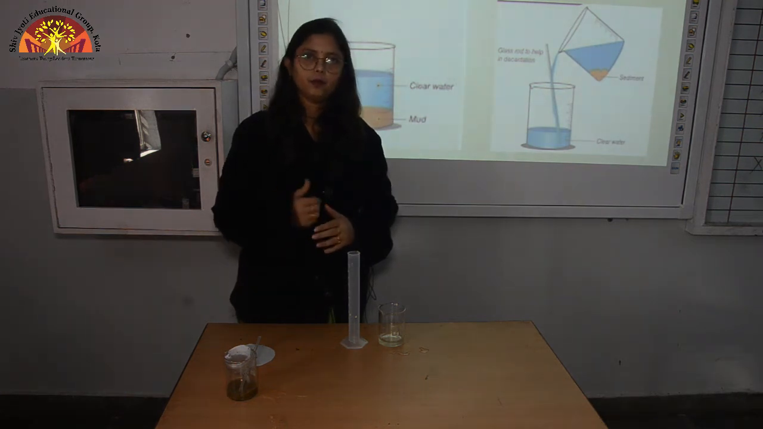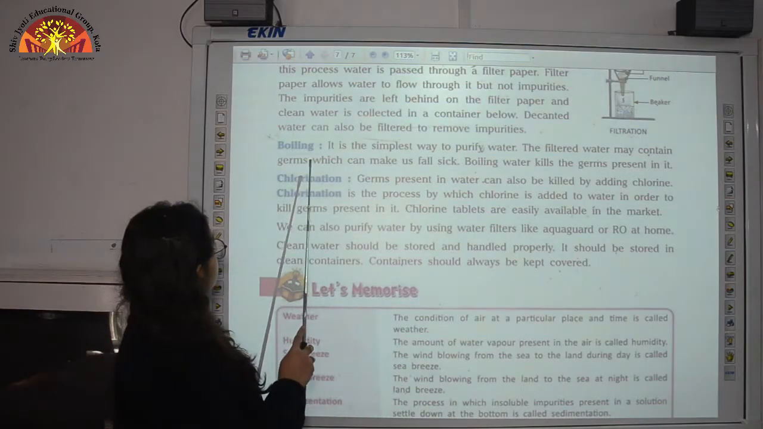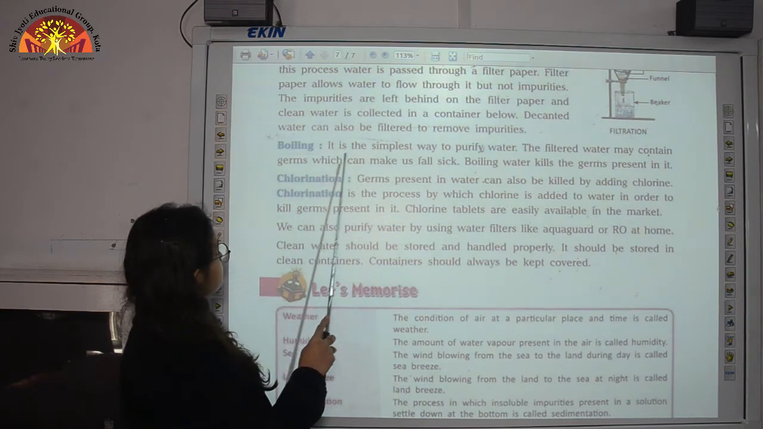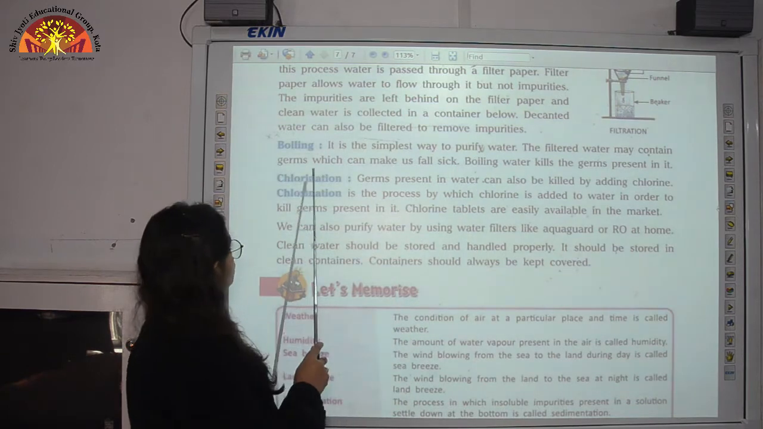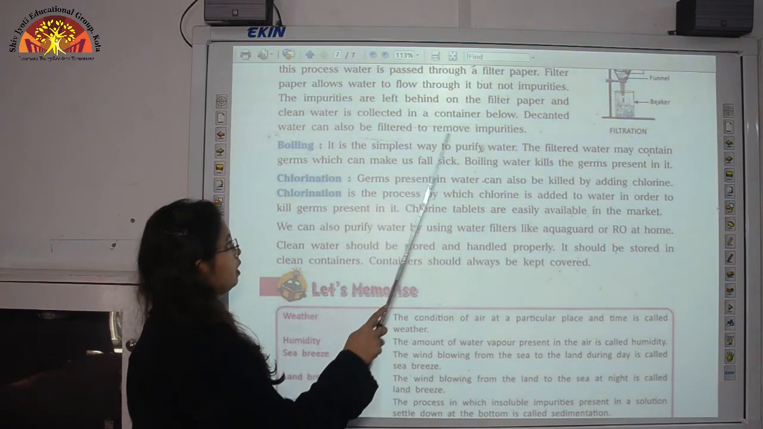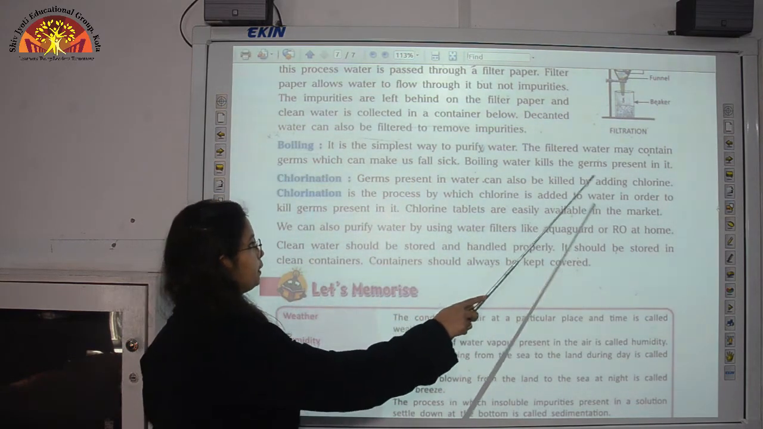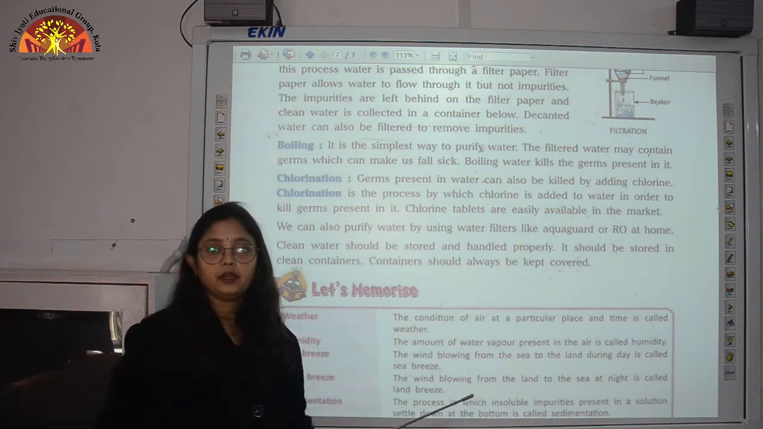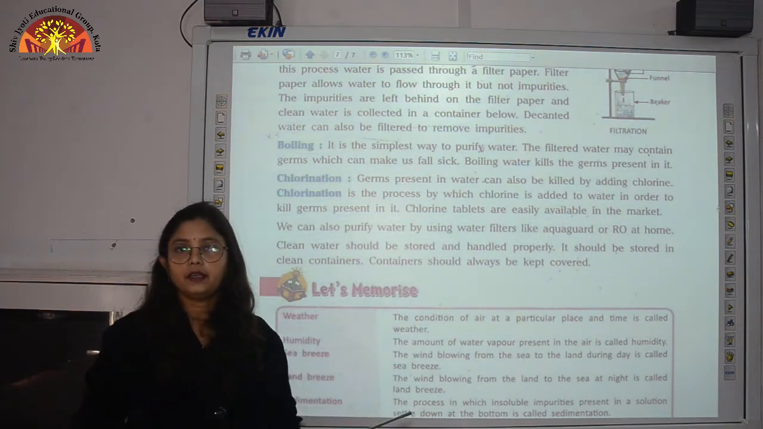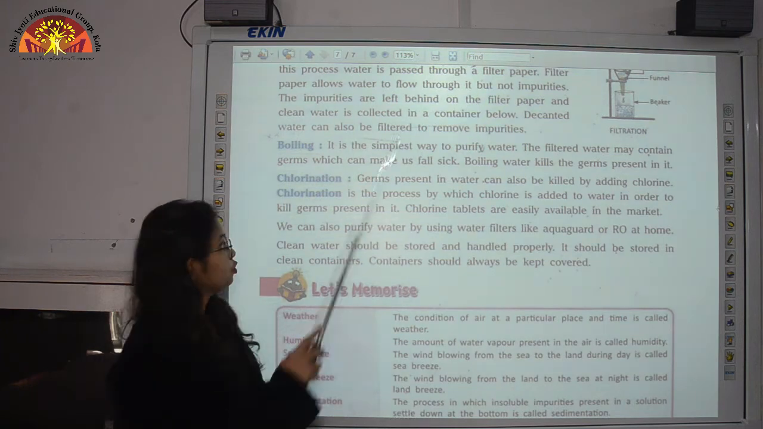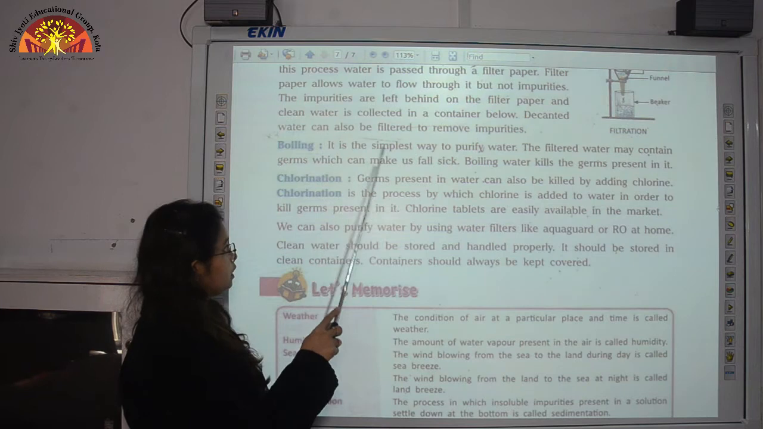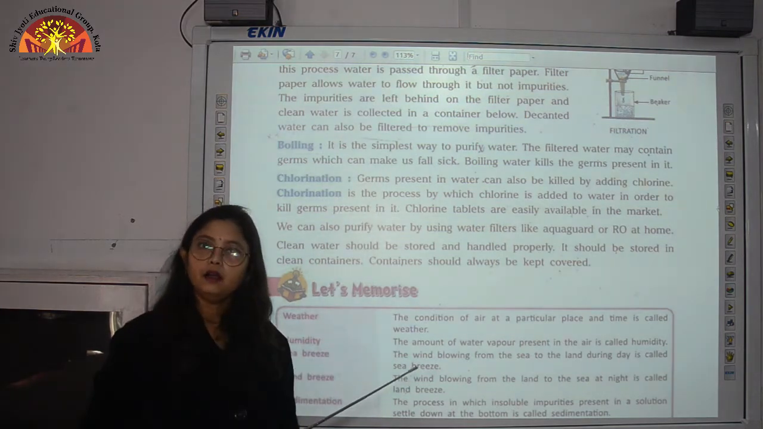Now we move to boiling. Now children, another method of purification is boiling. It is the simplest way to purify water. The filtered water may contain germs which can make us fall sick. Boiling water kills the germs present in it. So children, as I have told you earlier, there are germs also present in water which we cannot see. So through the process of boiling, when we boil the water, these germs are killed.